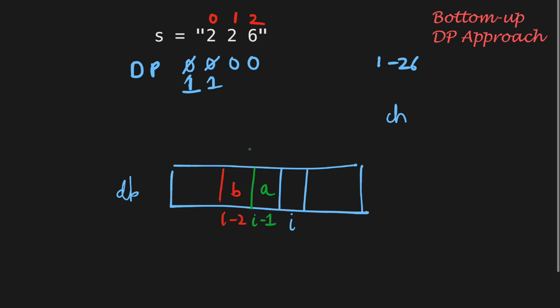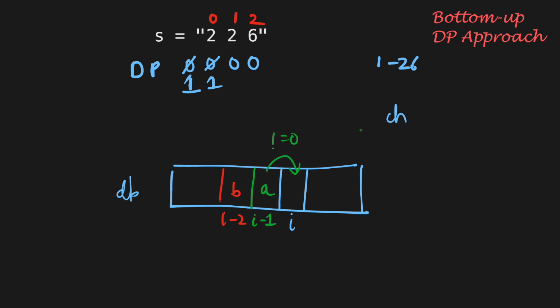So if the current character has a valid mapping, that is, its value is not equal to 0, it can be decoded on its own. This means we can extend the substring of length i-1 to include the single digit, allowing the complete string of length i to be decoded. Hence, the total number of ways to decode the string of length i, that is dp of i, will also include A.